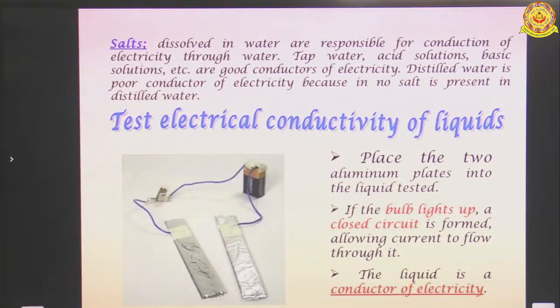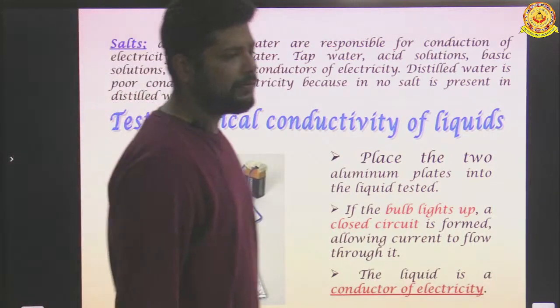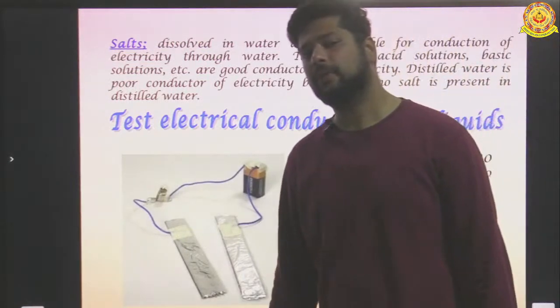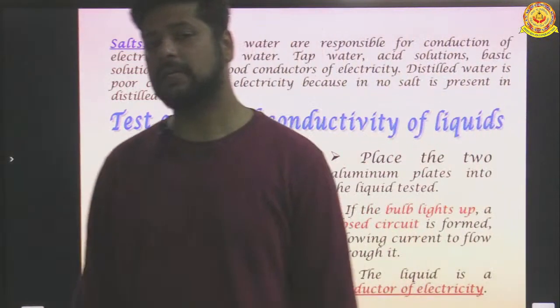Now salts dissolved in water are responsible for conduction of electricity through water. Tap water, acid solution, basic solution, etc. are good conductors of electricity. Distilled water is a poor conductor of electricity, because no salt is present in distilled water. Distilled water is not the water which you get from the tap. Tap water contains some minerals and some salt.